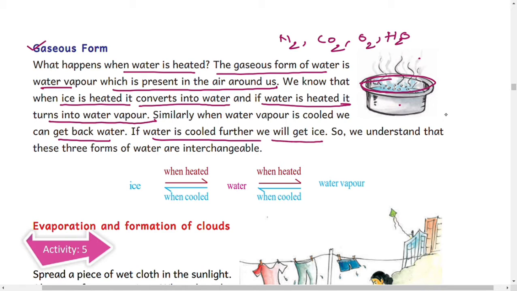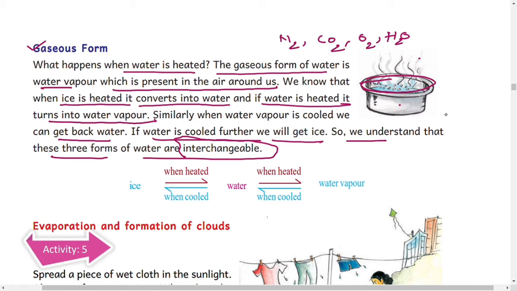If this water is kept in the freezer, it will be converted into ice. So we understand that these three forms of water are interchangeable. Interchangeable means that depending on the temperature of nature, the water changes from one form to another.